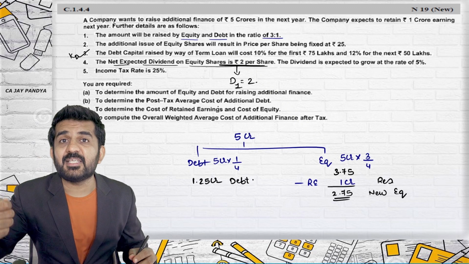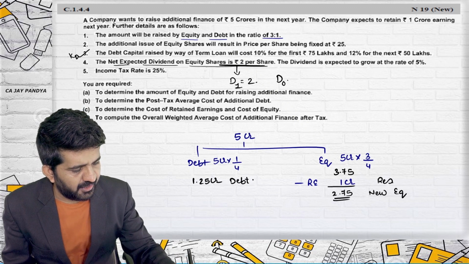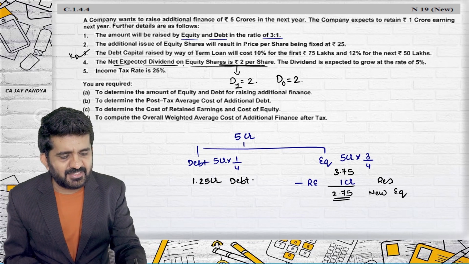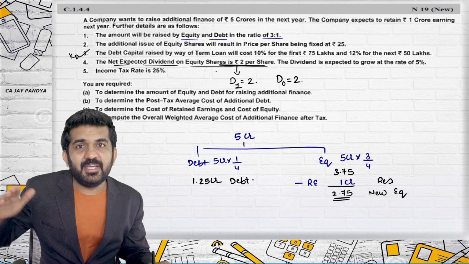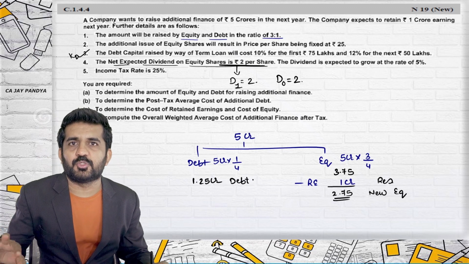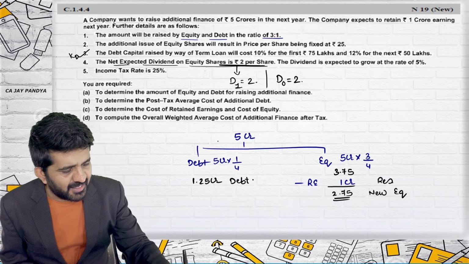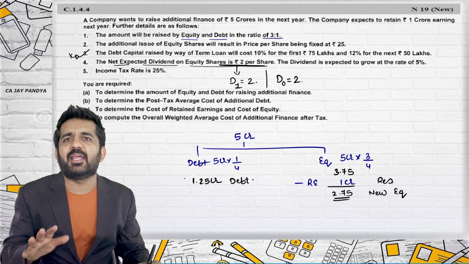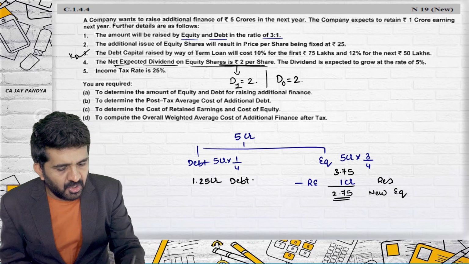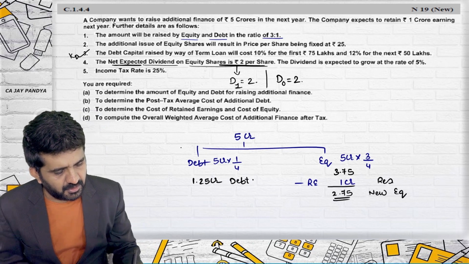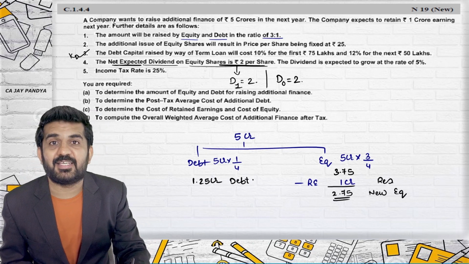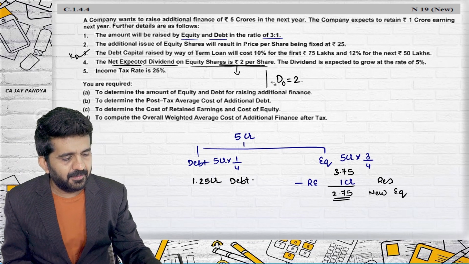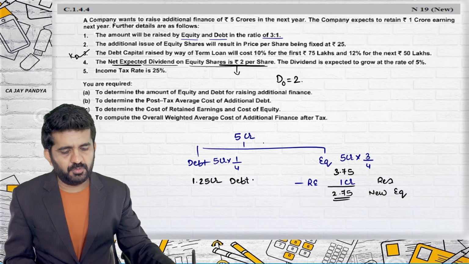Now if you see the suggested answer, they have taken D0 as rupees 2. They have assumed the next expected dividend will be declared of last year in the current year, so it is D0. Which assumption is more correct? Believe me, both assumptions are correct. There is nothing like this is correct and this is incorrect. Someone will say, sir, it is not next expected dividend, it is net expected dividend. It is my mistake. It should be D0. D0 is 2.